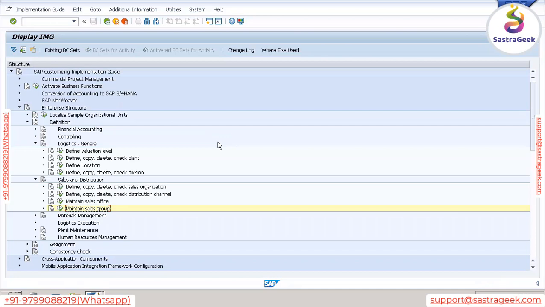So we all need to know who will perform which activity. For sales, the SD consultant will be responsible for the sales organization, distribution channel, sales office, sales group, and even division. And we'll see other organizational units as well.